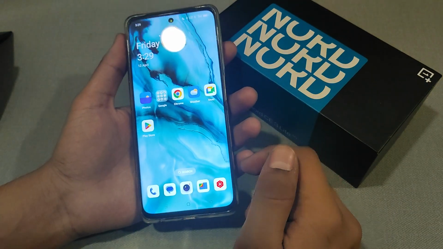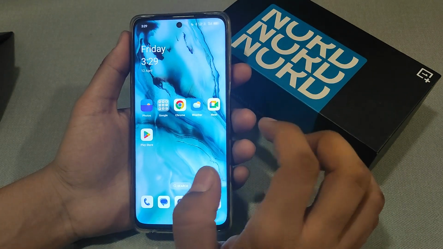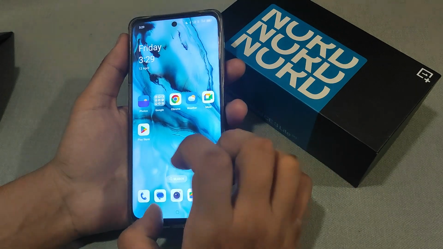Hello guys, I'm here to show you how to change ringtones in OnePlus mobile.